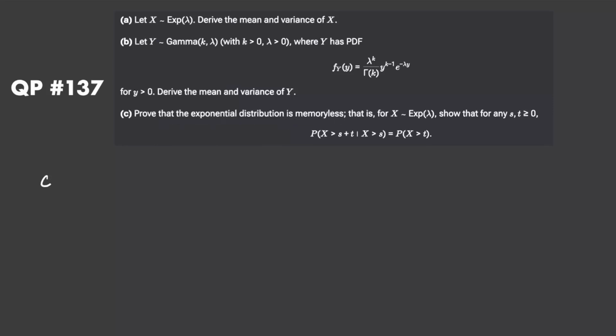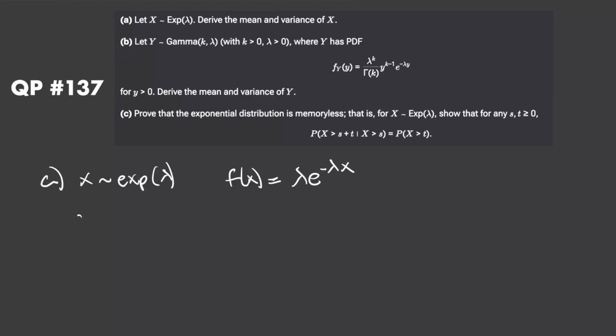So let's start in part A. Let X be an exponentially distributed random variable with rate parameter lambda. Then we know the PDF of X, from basically QP111, is lambda times e to the power of negative lambda x. For part A, we could do it one of two ways. We could either use the moment generating functions, or we could just derive it the old-fashioned way. I'll do it the old-fashioned way first, and then we'll do the moment generating function way.